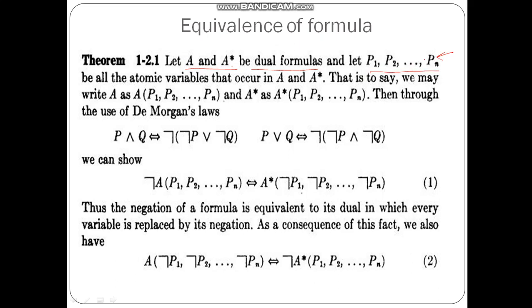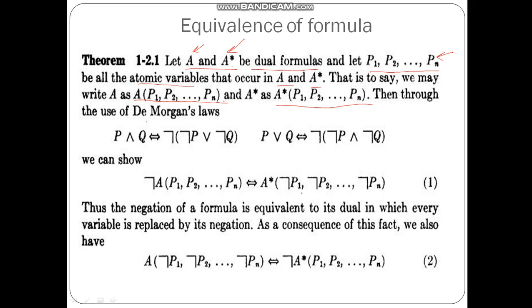These are atomic variables which are involved in the formula A as well as in the formula A star. So these are all the atomic variables that occur in A and A star. So we may write A as A of P1, P2, P3 up to Pn, and A star as A star of P1, P2, P3 up to Pn.